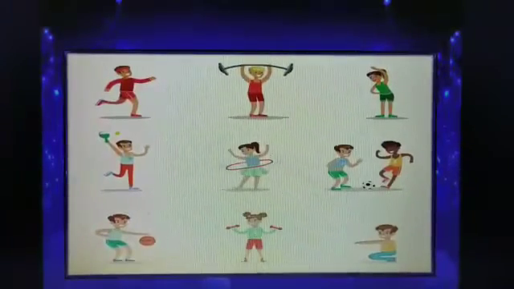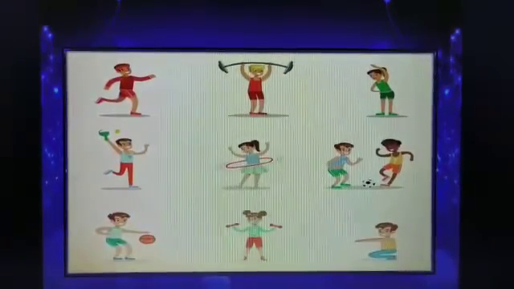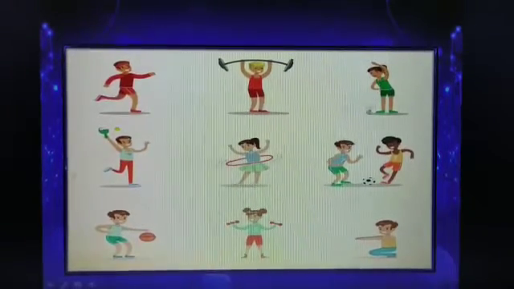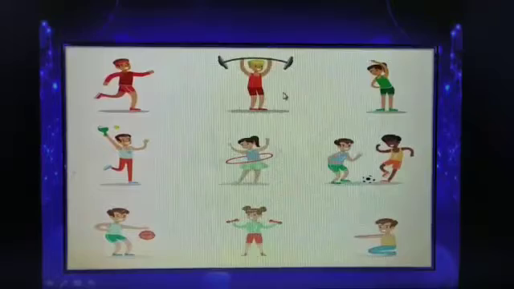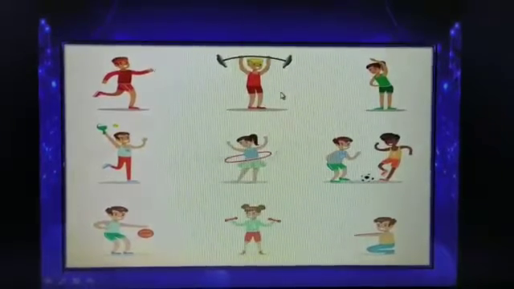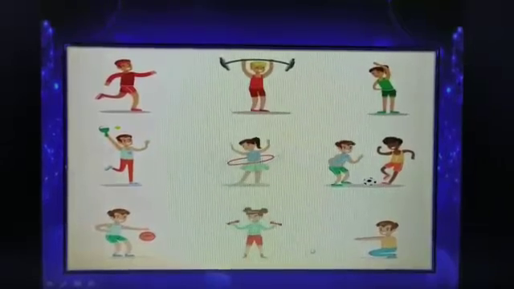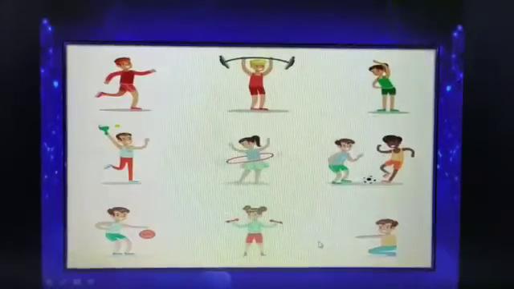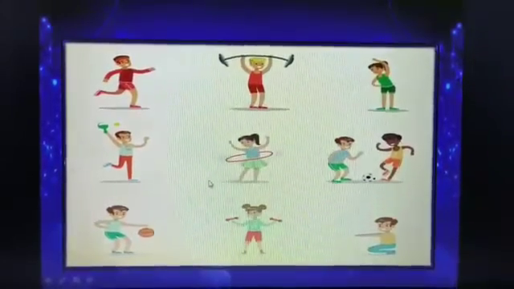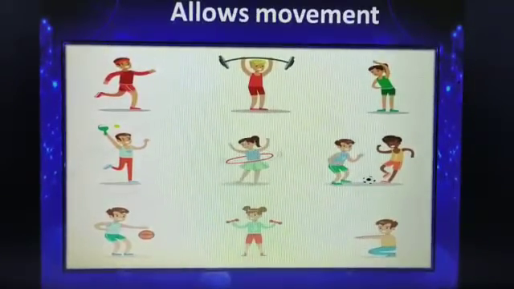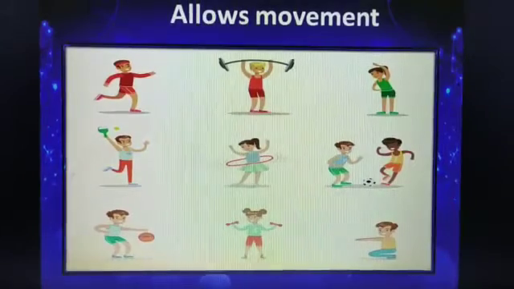Now see here students, many of the children are doing different activities. Some of them are playing football, some of them are lifting weights, some of them are playing basketball, and some of them are doing yoga. So they all are using their different body parts. So the skeletal system allows the movement of the different body parts.